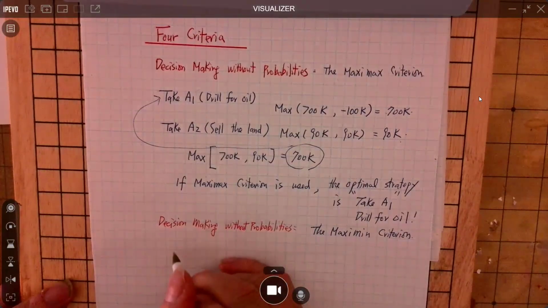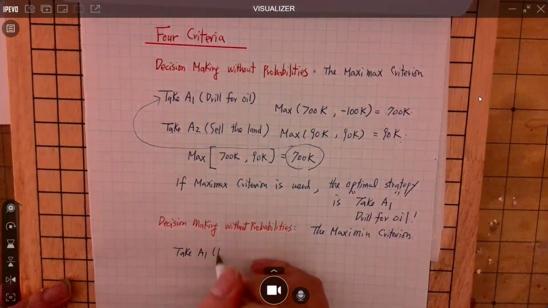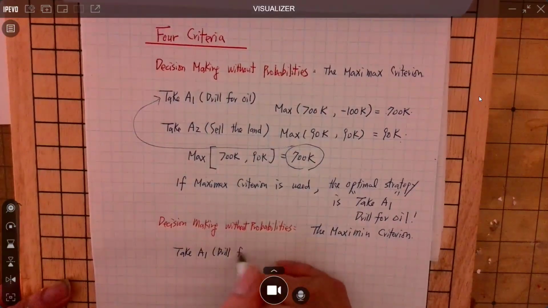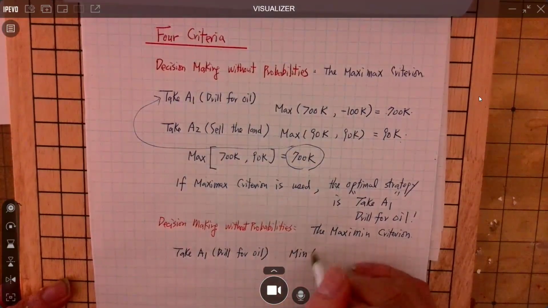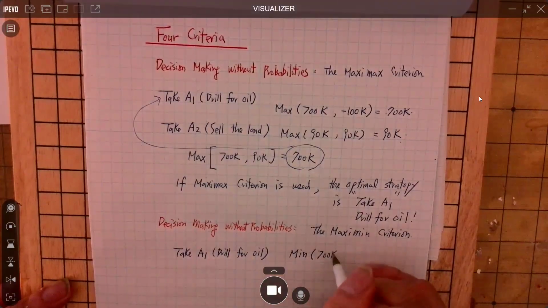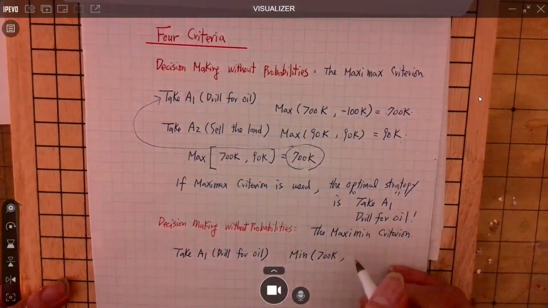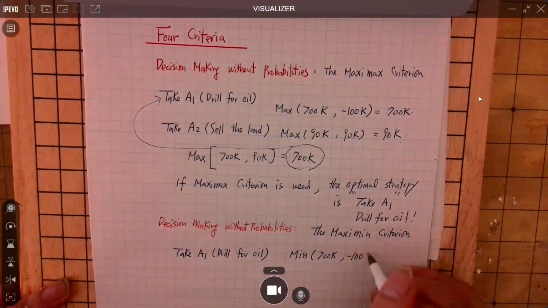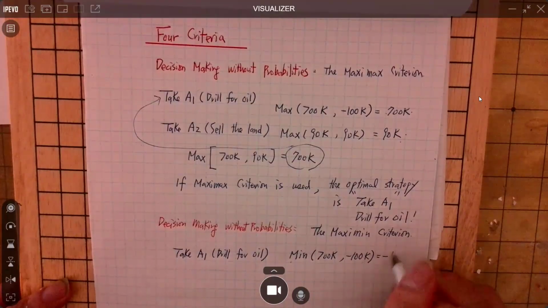So, let's do the analysis. What's the maximin criterion? Say you take action 1, drill for oil. What is the worst case to come? If you find oil underground, you can gain $700,000. But if there's no oil underground, you're going to lose $100,000. So among the two, which one's the devil? You don't find oil. That means you're going to lose what?